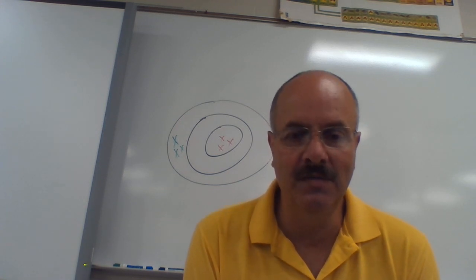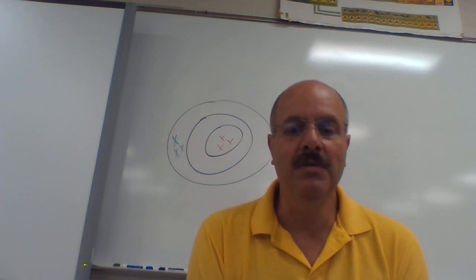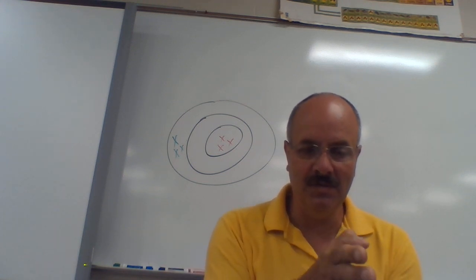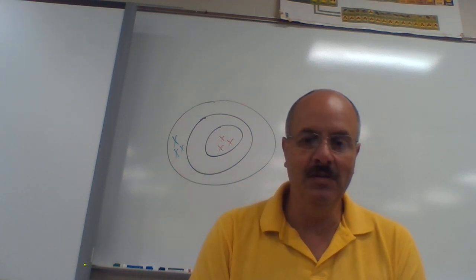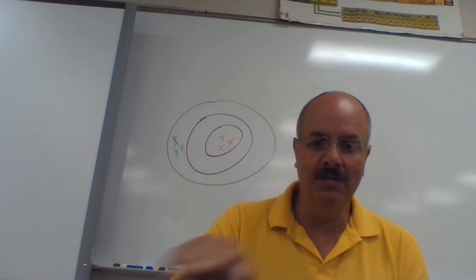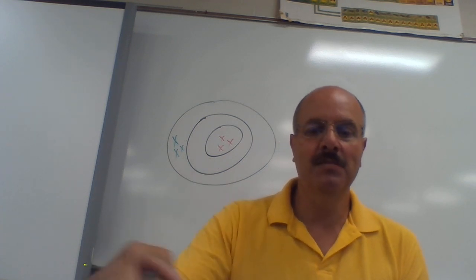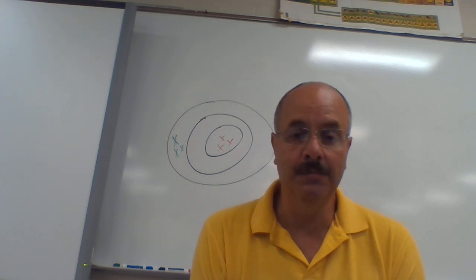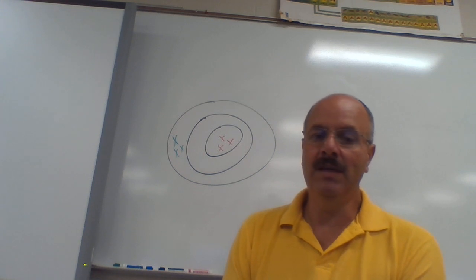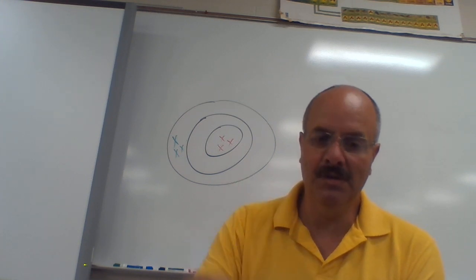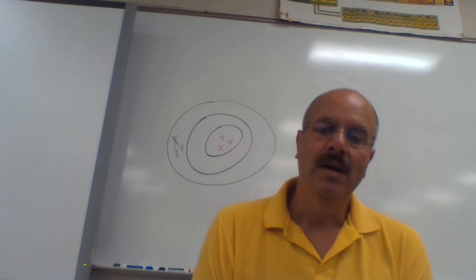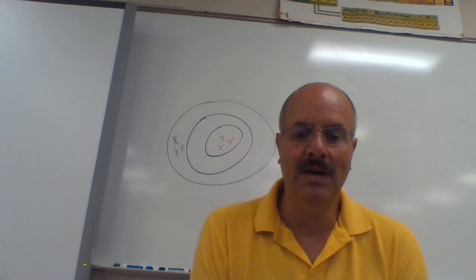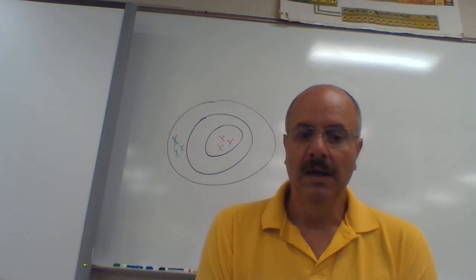So then we go back and look at your device, your balance, and chances are we'd probably find that you didn't zero out the balance. In other words, when you started it, you made sure everything was lined up at 0 and the balance lined up at 0. We'd probably find out when you do that, the balance would be off. So every single measurement's always going to be off by the same thing because the balance is off by a little bit, right? So we could say again, you would be precise because every single time you're going to get the same answer, but you're not accurate. And again, the problem is there was something wrong with the device. The device was what was having the problem or having the issue, right?